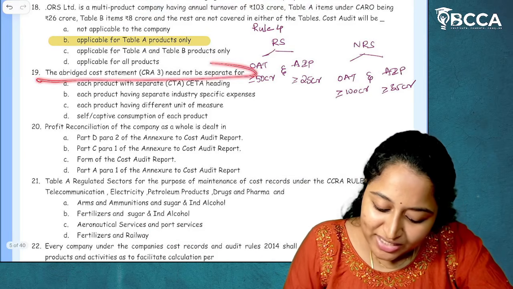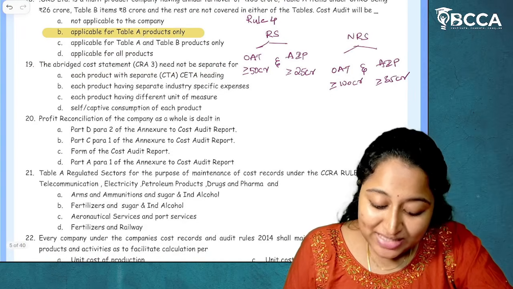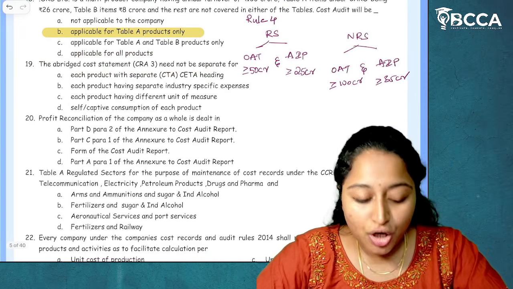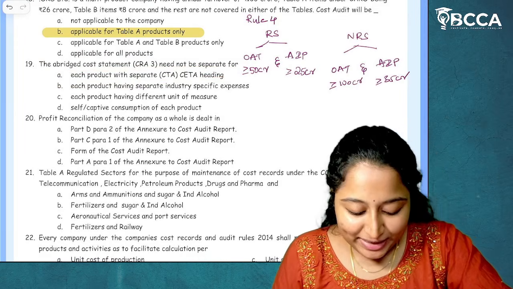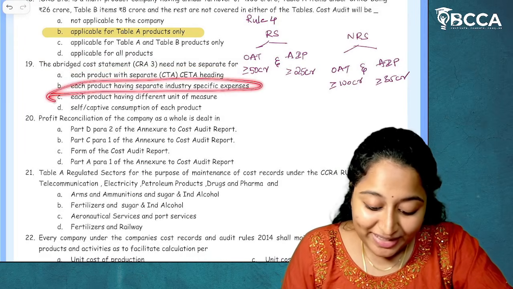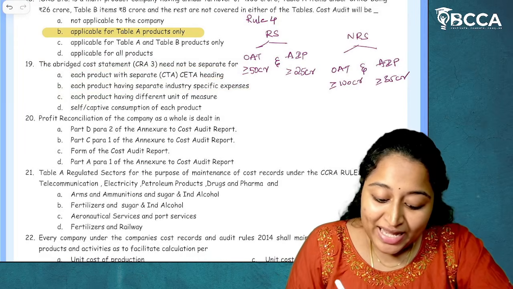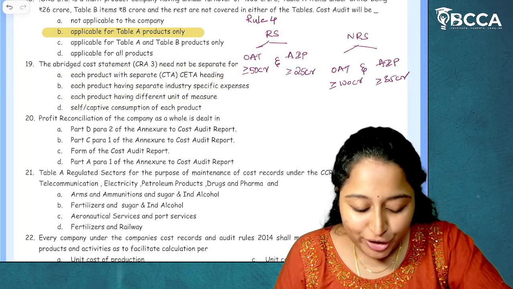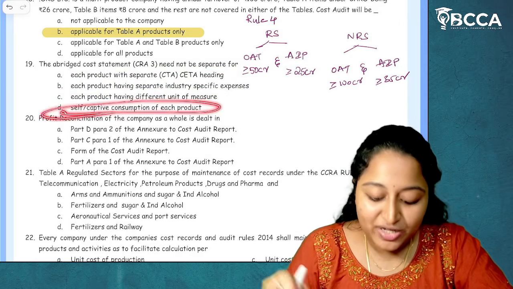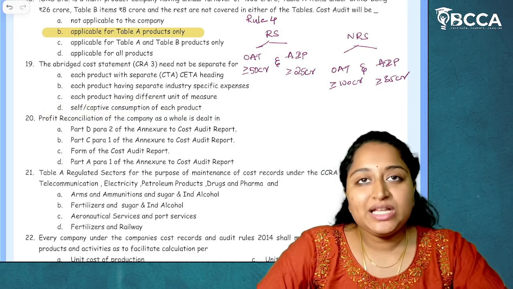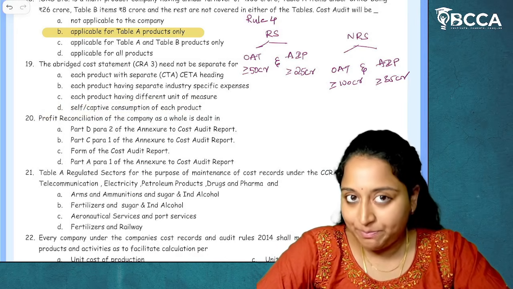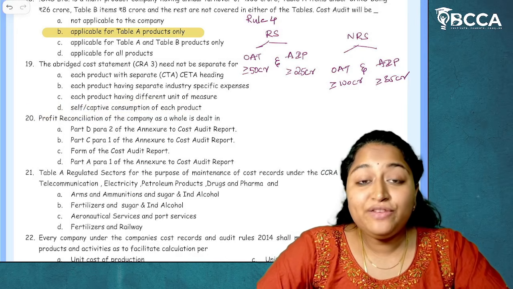Moving on to next, the abridged cost statement need not be separate for: each product with separate CTA heading, each product having separate industry specific expenses, each product having different unit of measure, self or captive consumption of each product. Abridged cost statements are nothing but the cost statements which we prepare in form CRA 4.